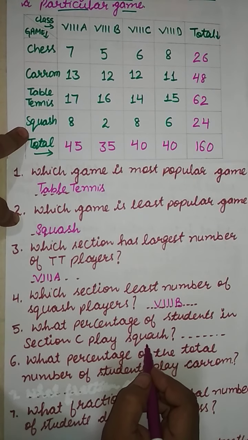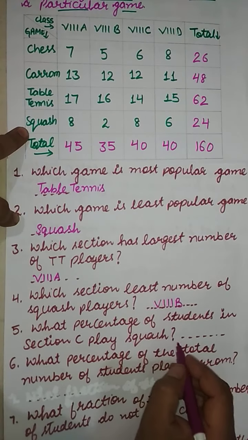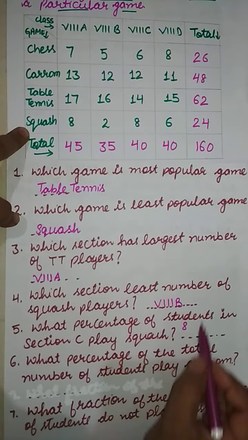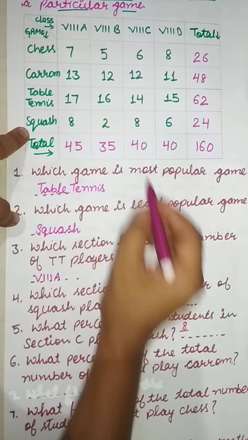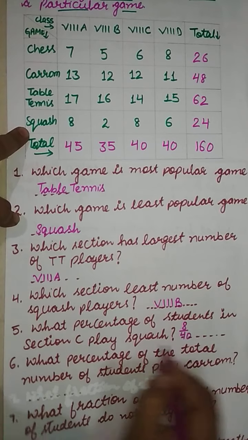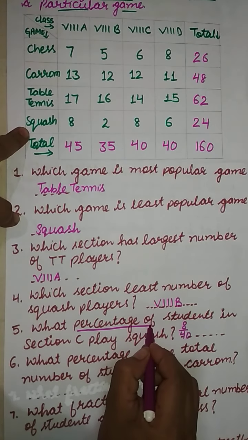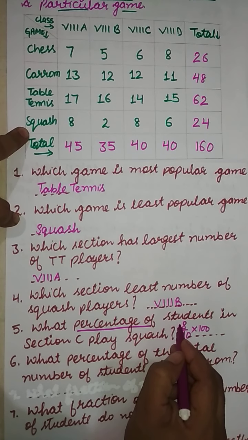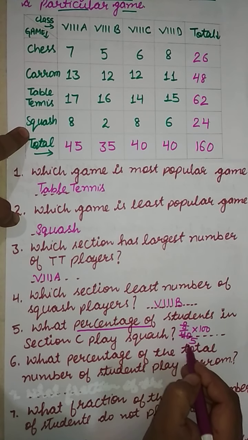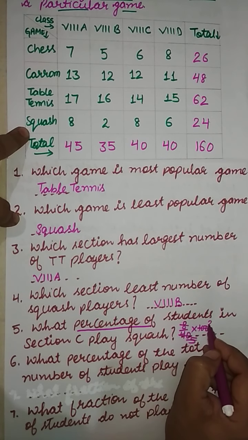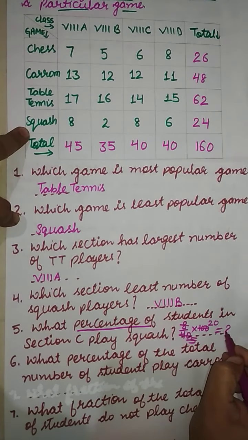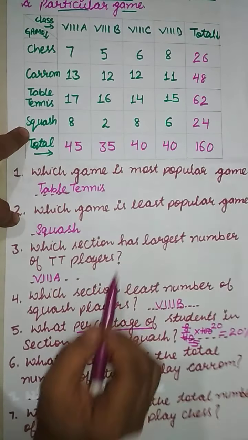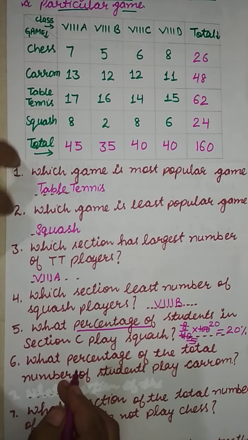We have to calculate the percentage, so it will be the number of students who are playing squash, 8, by total number of students, 40. 8 by 40, as we are to calculate the percentage, so we will multiply it by 100. Now do the simplifications. 8 fives are 40, 5 twenties are 100. So we can say that 20% students are playing squash in 8th C.